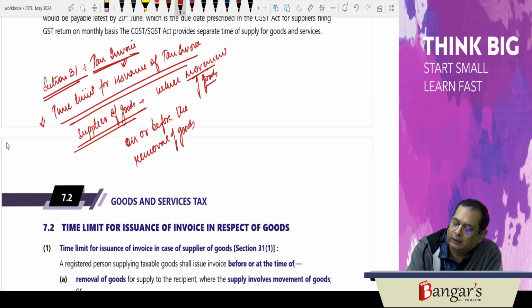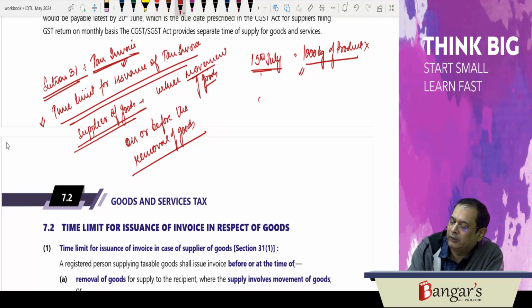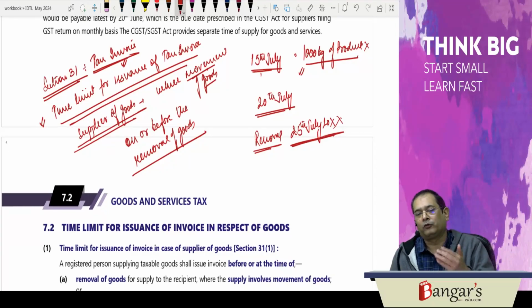So by virtue of a supply contract entered on, say, 15th of July to supply 1000 kg of product X, they have manufactured the same on 20th of July, and the removal of the said goods takes place on, say, 25th of July. So here the invoice must be issued on or before 25th of July, or before making the goods available to the recipient.